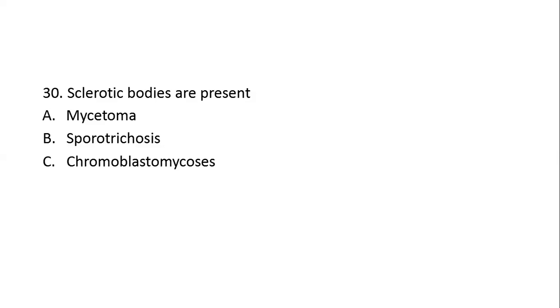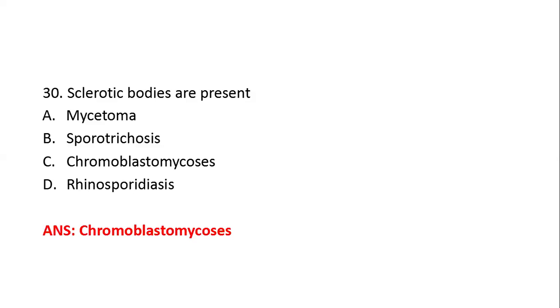Next question. Sclerotic bodies are present in option A, mycetoma. Option B, sporotrichosis. Option C, chromoblastomycosis. Option D, rhinosporidiasis. Here, the right answer is option C, chromoblastomycosis. Chromoblastomycosis is a chronic, localized infection of skin and subcutaneous tissue. In the H&E staining, this fungus appears as yeast-like bodies with septate, that are called sclerotic bodies.